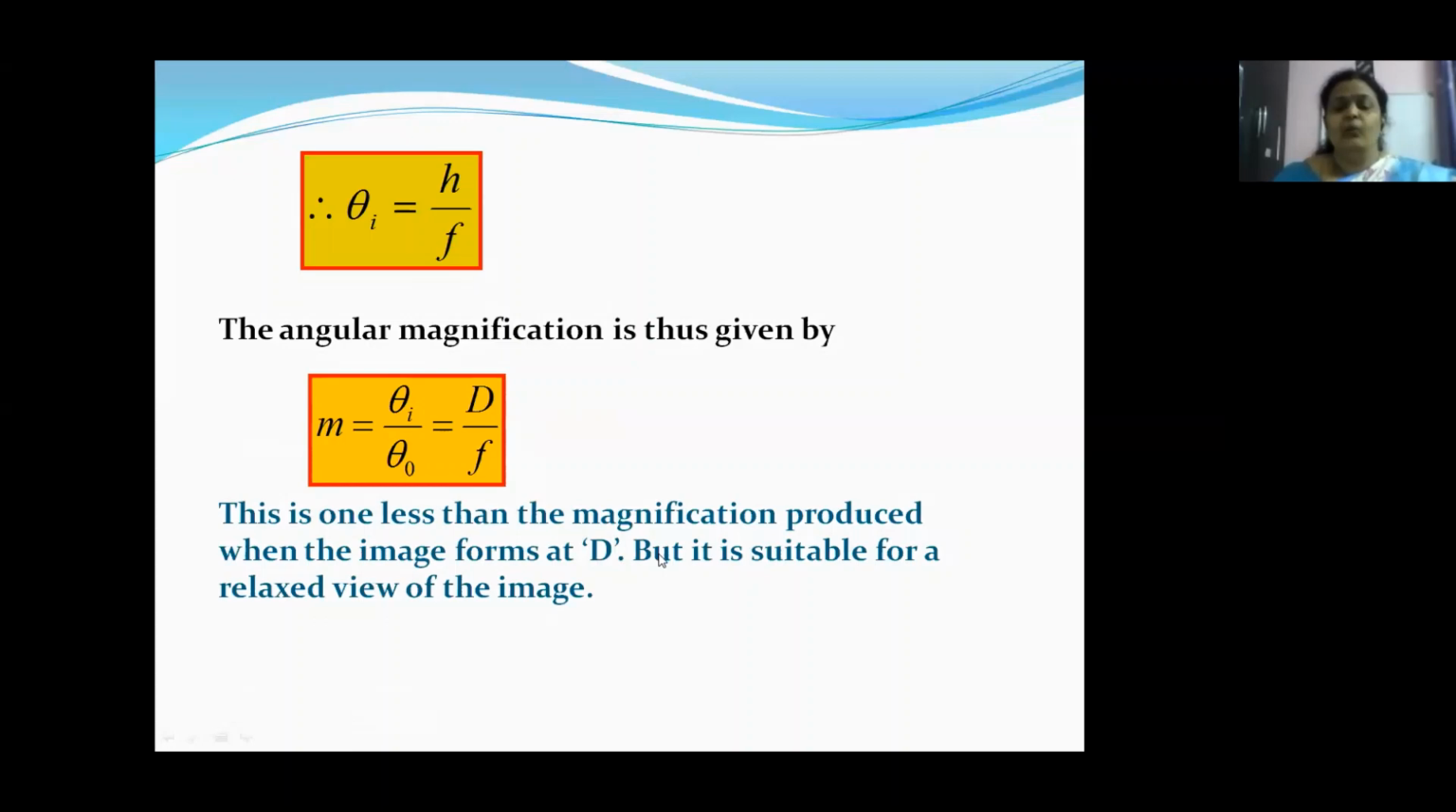But why do we prefer it? It is suitable for a relaxed view of the image. Okay, children? This is a simple microscope. Children, a simple microscope gives us a magnification which is less than or equal to 9. You cannot expect more than that. But we may need a more powerful microscope to observe very small objects, very small organisms, microorganisms.